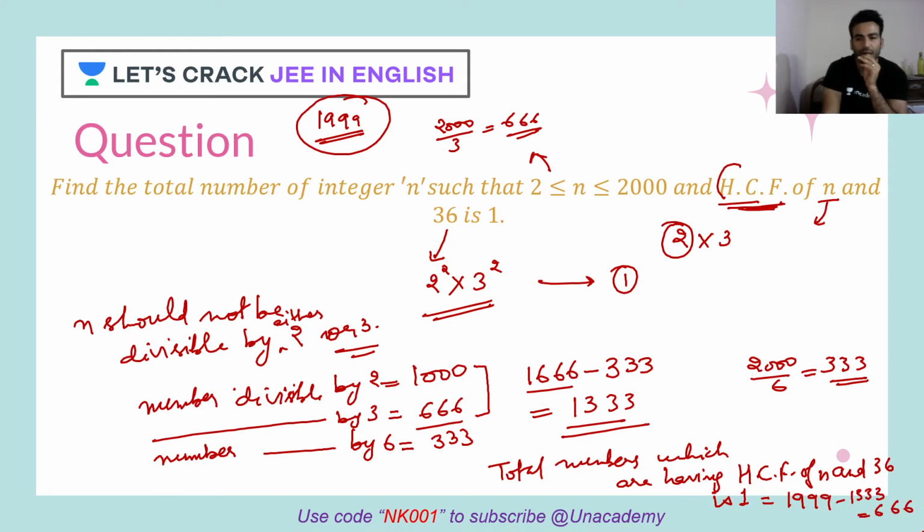That's it. So this was the question. I hope you got the question. It is very easy question. And as you can see in this question, we didn't even use your multiplication rule. There was no multiplication rule in this question. In this question, only addition rule was there. Or, yes, or statement was there. Correct. Either number is divisible by 2 or 3. Okay. I hope you got this.